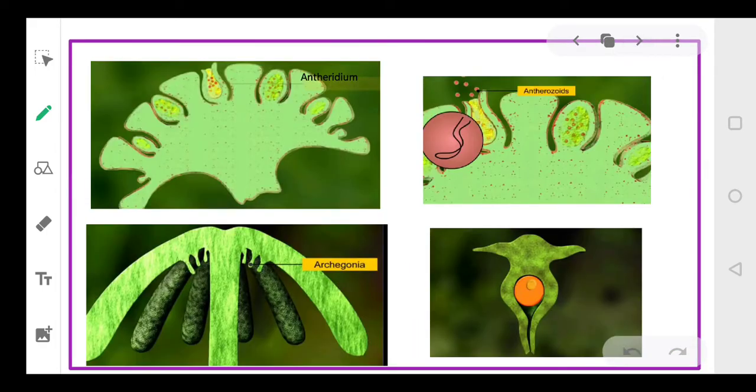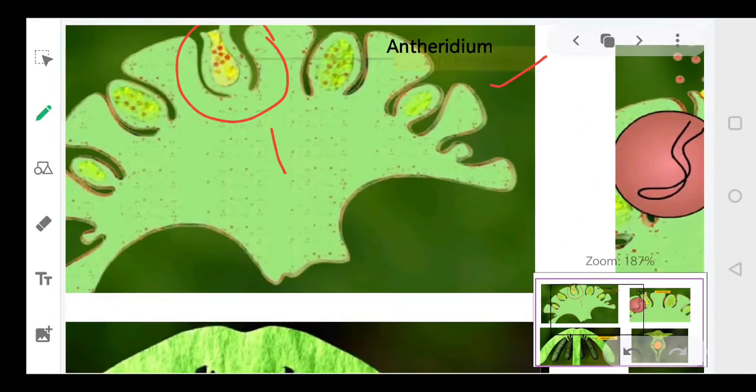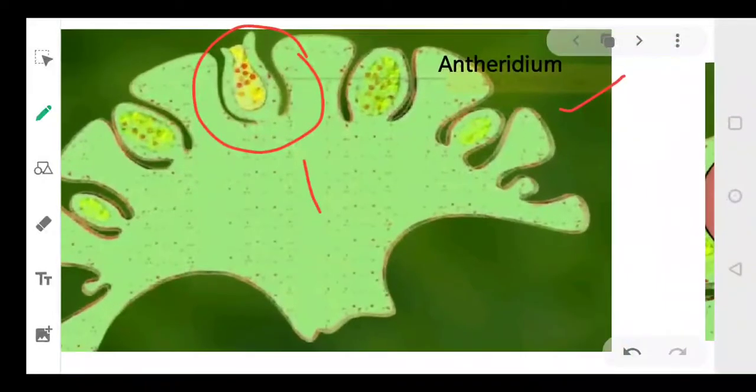Now, dear students, on the male gametophyte, as you can see, antheridia are present. These red structures you can see very easily. This is called the antheridium. The male sex organ is called antheridium. What do we call the male sex organ? Antheridium, right?